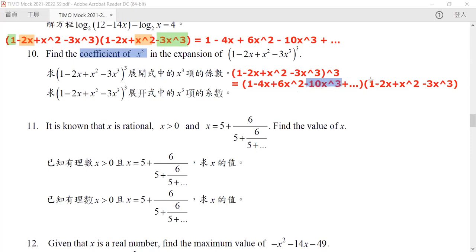One is our negative 10x to the power 3 multiplied by our 1. The other is, of course, our x cubed on the other side multiplied to our 1. And then we also have our negative 4x multiplied to our x squared. Or we have our negative 2x multiplied to our 6x squared. So these are all the combinations that you can get.